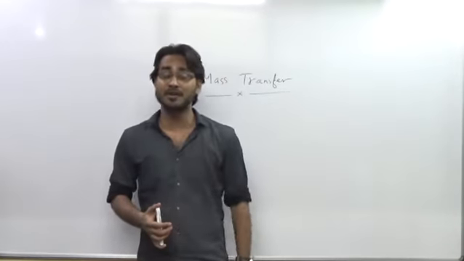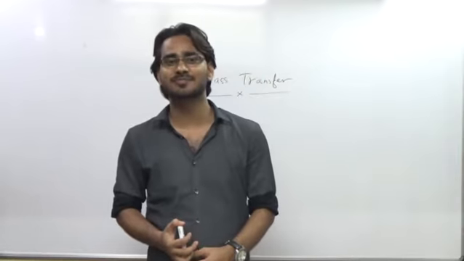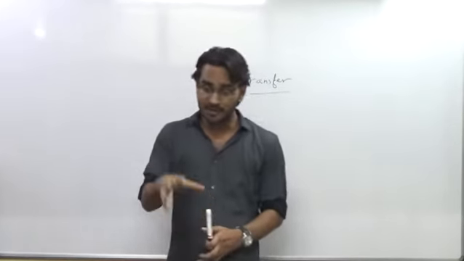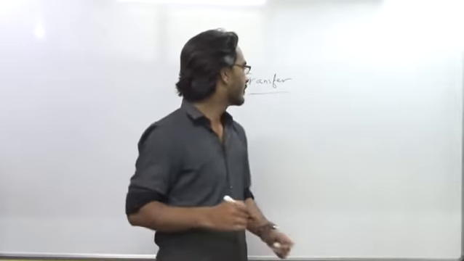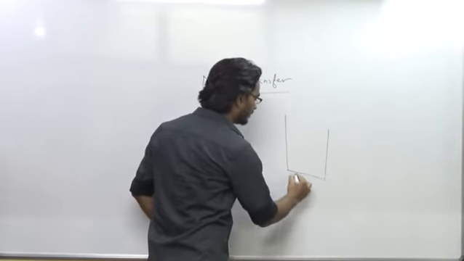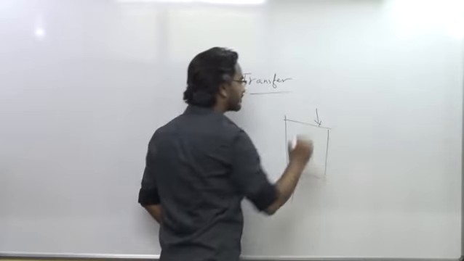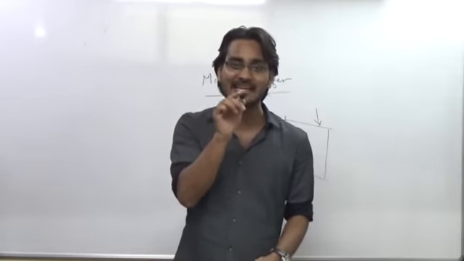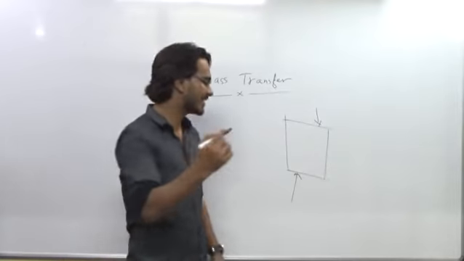Absorption is also there, very important. In absorption, suppose gas passes from the bottom and liquid comes from the top. We want to absorb some content of that gas into that particular liquid. That is called absorption.